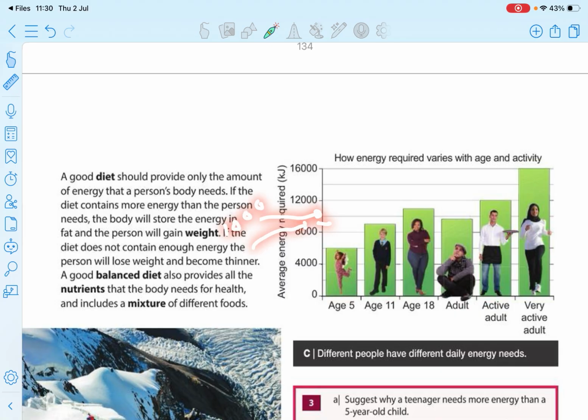In here you can see it's between 8,000 and 10,000, like 9,000. It's 9,000 kilojoules. The unit is a must. For this one, I think it's 10,000, or 11,000. Like that you can calculate 12,000, 16,000.